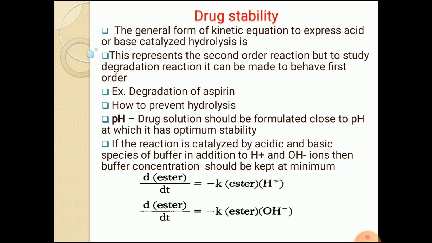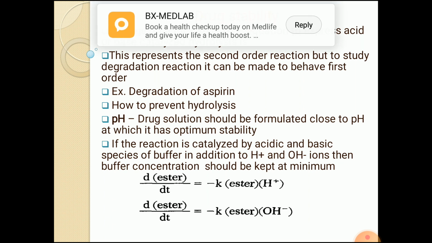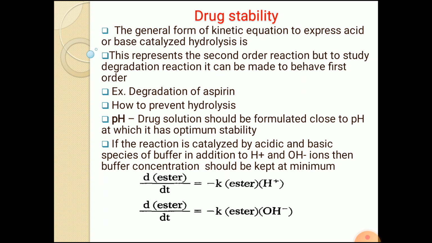So the first factor that should be controlled in order to prevent hydrolysis is pH, that is the concentration of H plus or OH minus. The drug solution should be formulated close to the pH at which it has optimum stability. Whenever we prepare a drug solution or dosage form of any drug, we should try to formulate it at the pH at which it has maximum or optimum stability.